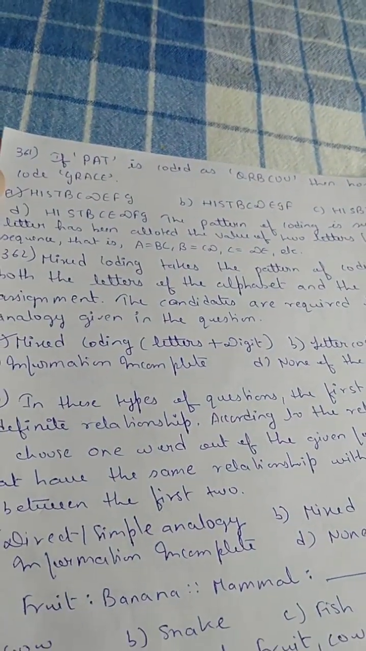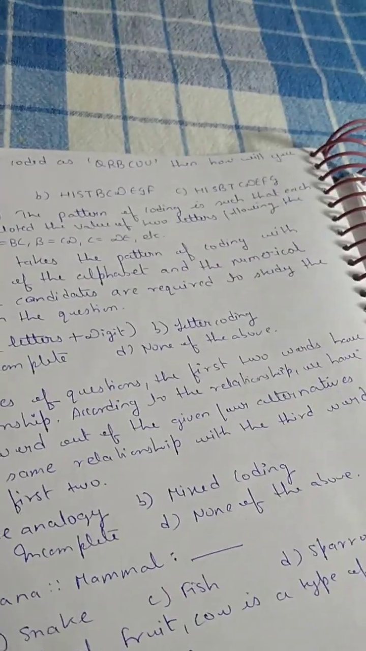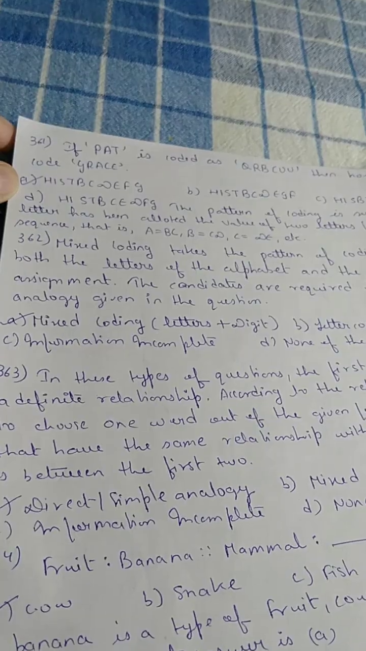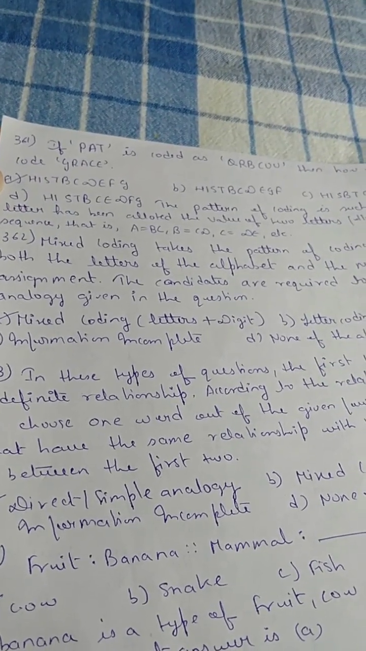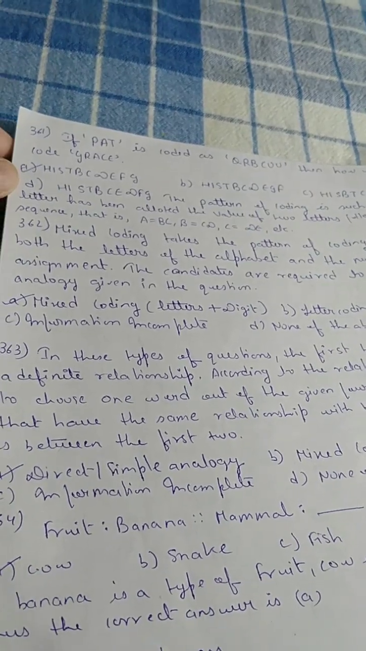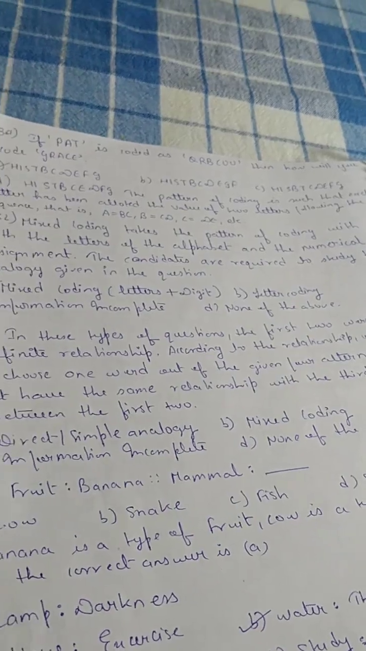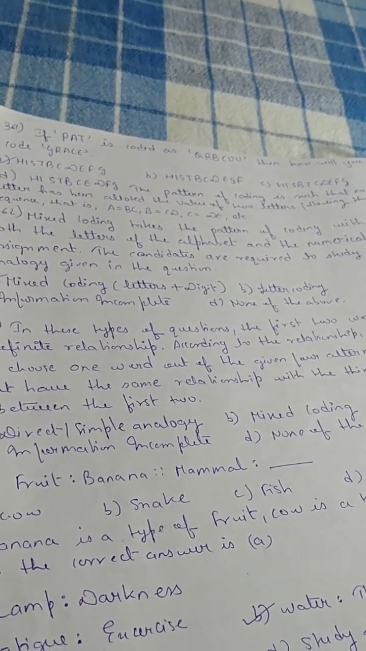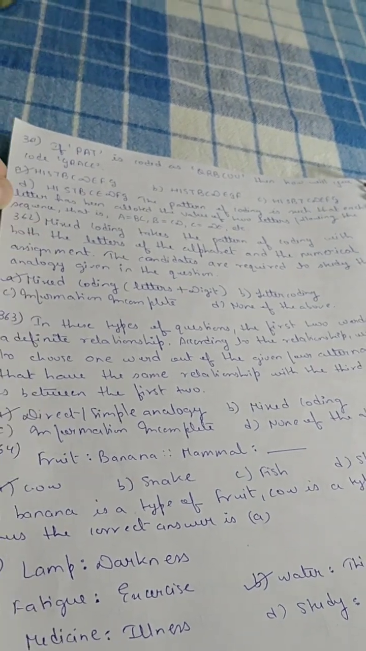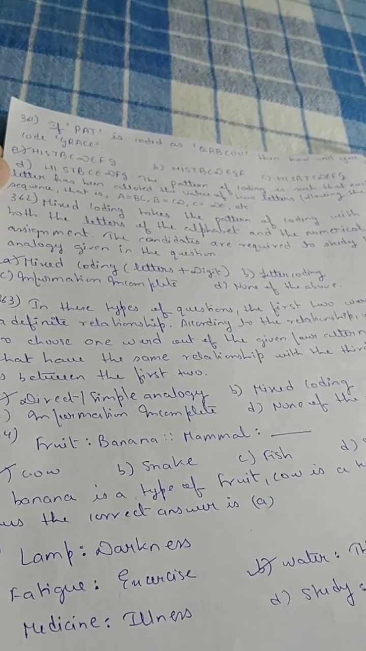Next question. If PAT is coded as QRBCUU, then how will you code GRACE? That is HISTBCDEFG. Next question. Mixed coding takes the pattern of coding with both the letters of the alphabet and the numerical assignment. The candidates are required to study the analogy given in the question, that is mixed coding, letters plus digit.